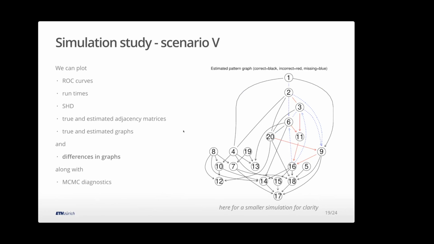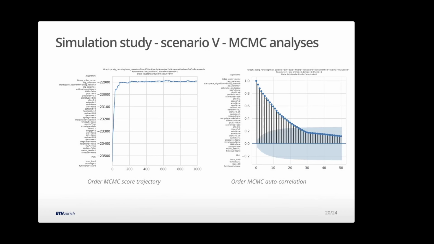And because we come from a more Bayesian idea, we run our chains, we get different samples. We want some idea of how well they're converging. So inside the package, we also have options for the usual trace plots. Check how my sample score is doing over time. And more importantly, if I have my chain, I have my sample of graphs, how much autocorrelation is there in my sample? So we know in MCMC we have autocorrelation; the sample's not independent across the chain.